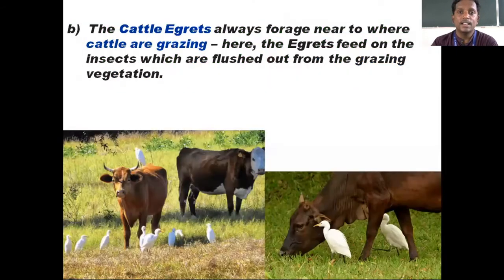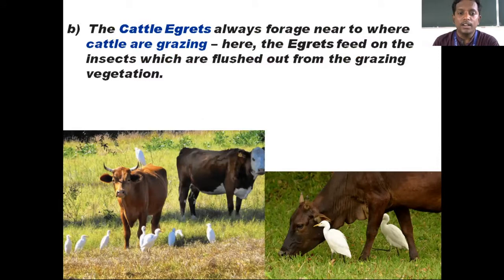Moving on to the next slide, a very common scene, which you can even see while traveling: a farmer plowing his field. You must have seen this scene. These are cattle egrets.